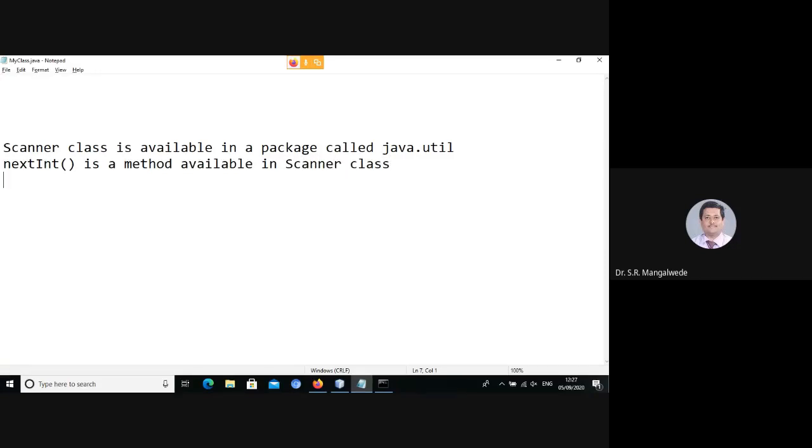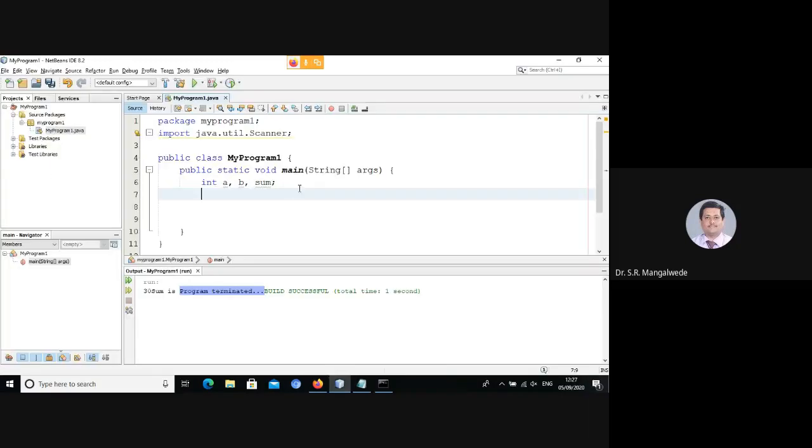Makes sense? Yes. Just as I have nextInt, I have nextDouble, nextByte, and so on. But I am interested in using nextInt because I am reading two integer values. So I said nextInt is a method available in the Scanner class.